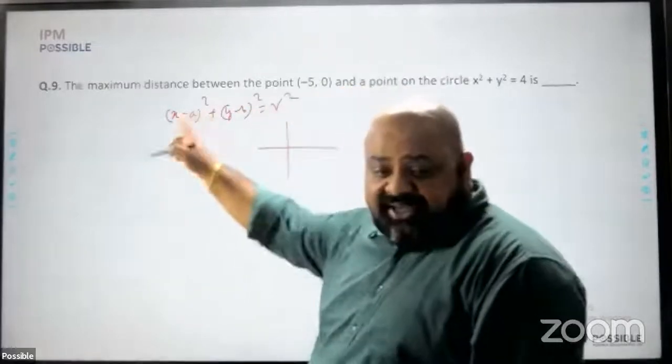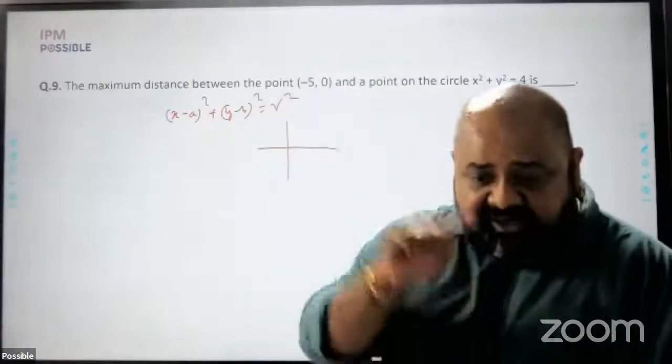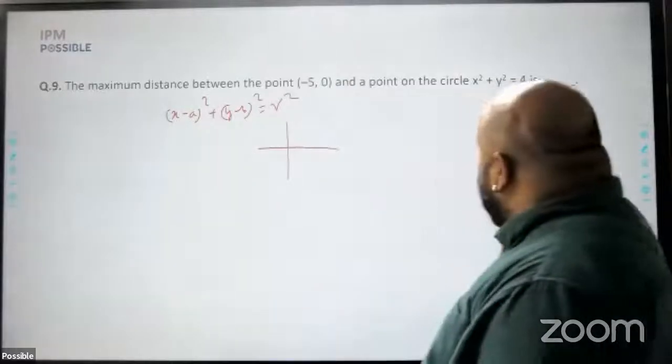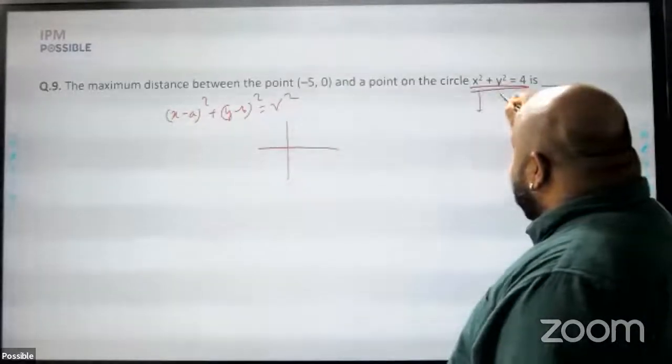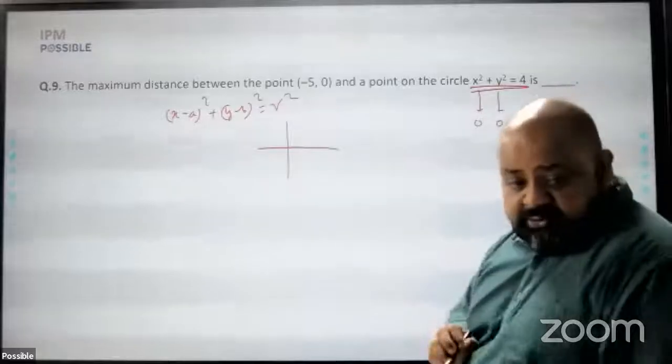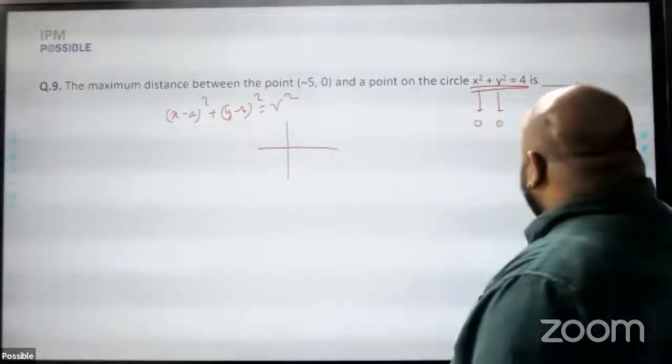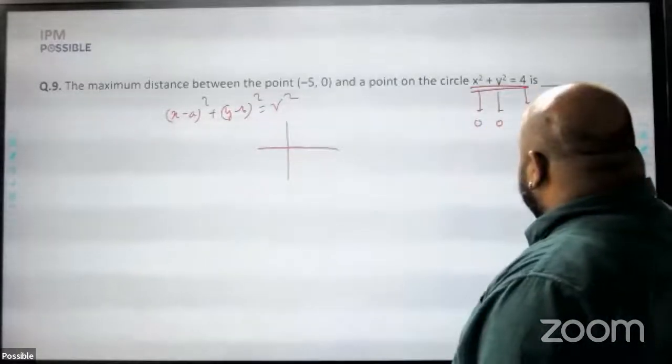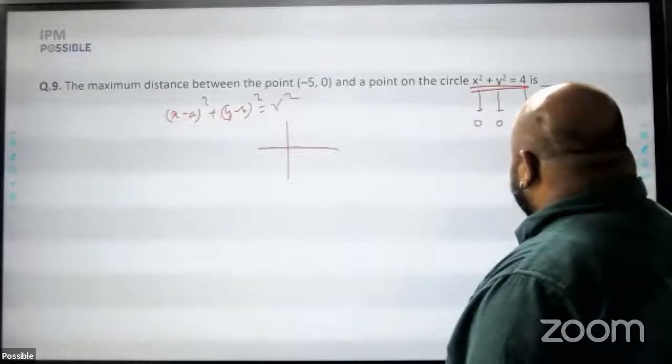For this equation, a and b are the center of the circle and r is the radius. So if I have x square plus y square is equal to 4 as the equation, that means the circle is centered at 0, 0, because x minus 0, y minus 0. And the radius is r square is equal to 4, which means the radius is 2.